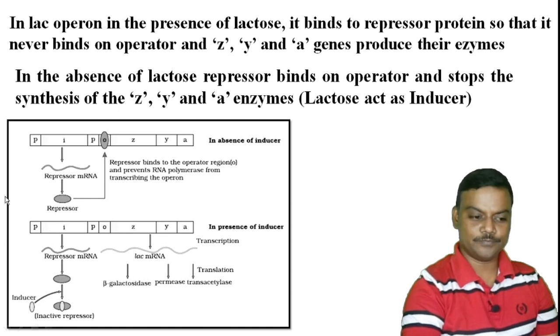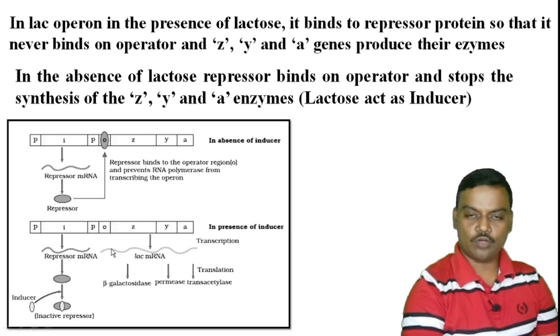So remember, the I gene can produce a repressor protein. In the absence of inducer, lactose acts as an inducer, this repressor protein binds on the operator, so that the Z, Y, A genes never produce their enzymes.